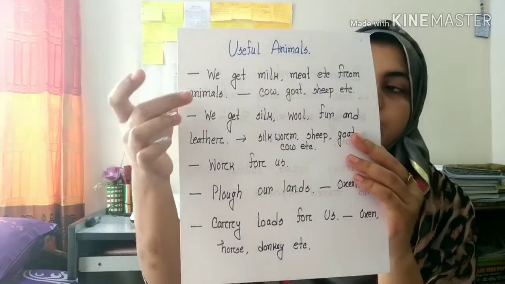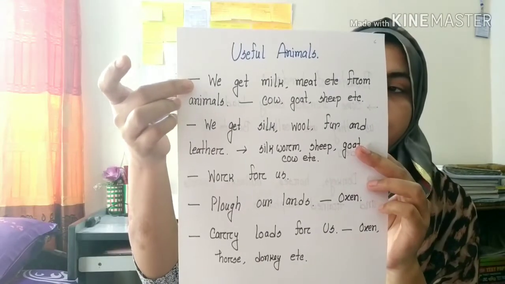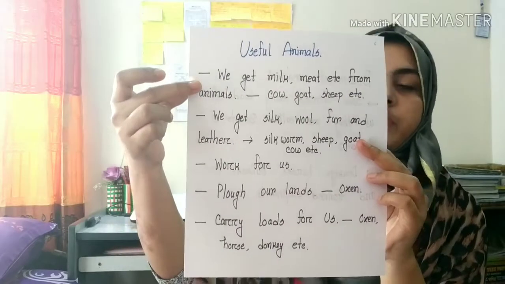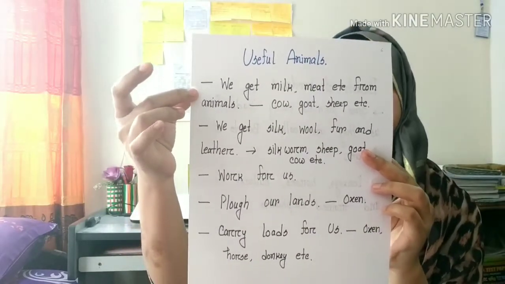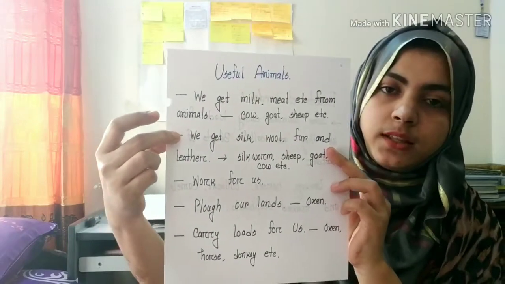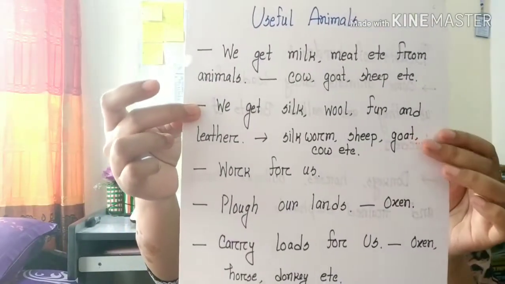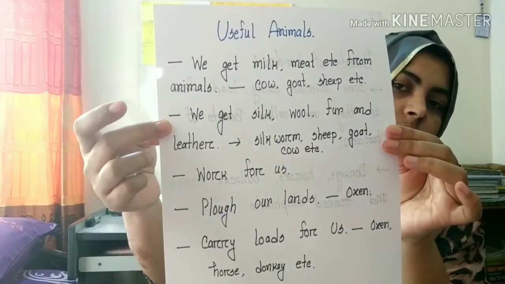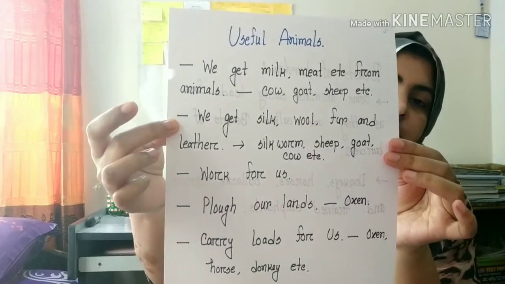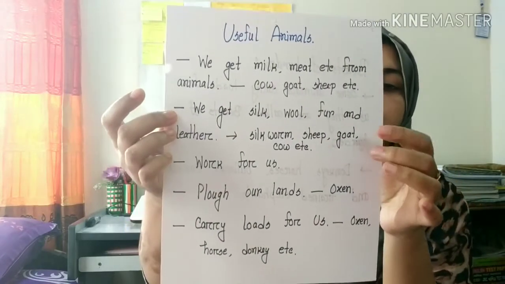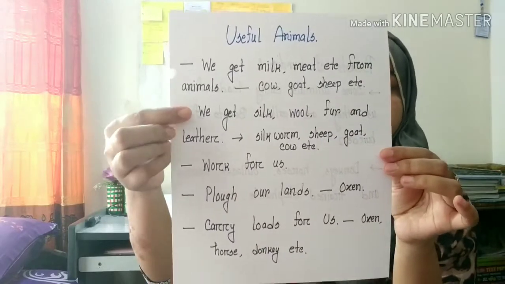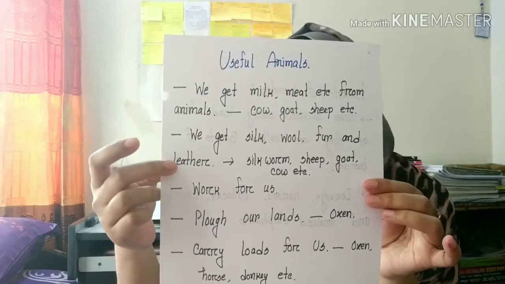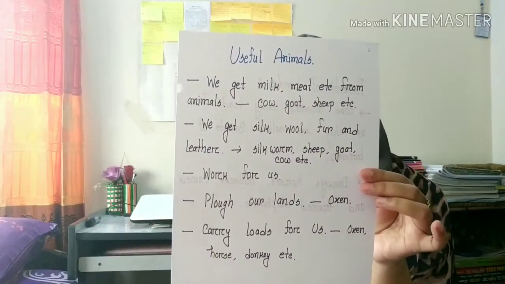We get meat and milk from animals like cows and goats. We get silk, wool, fur, leather, etc. from animals. For example, we get silk from silkworms, wool from sheep, and leather from cows and goats.